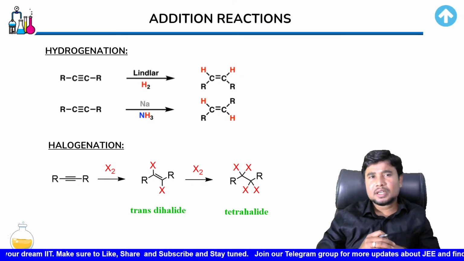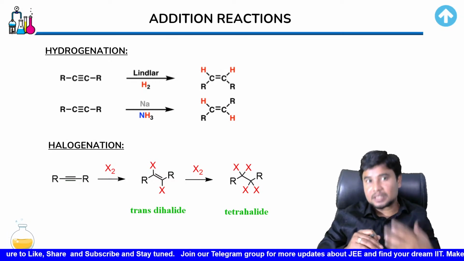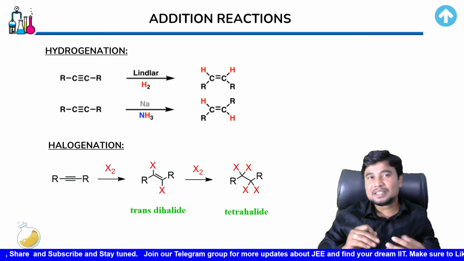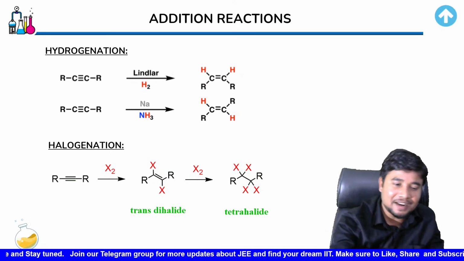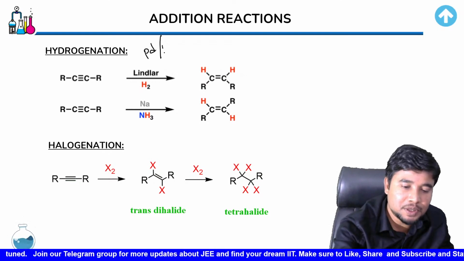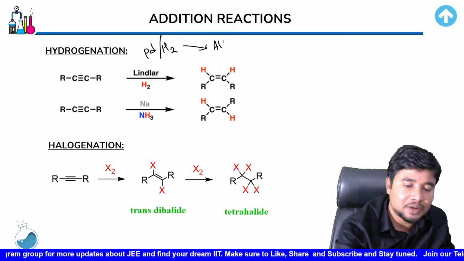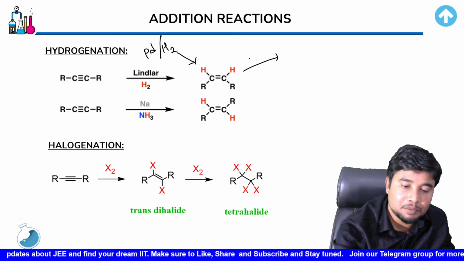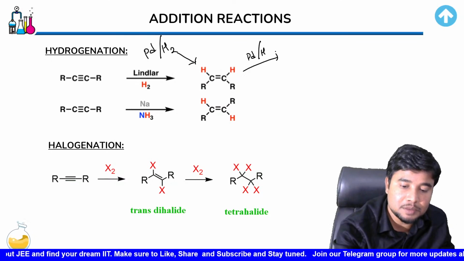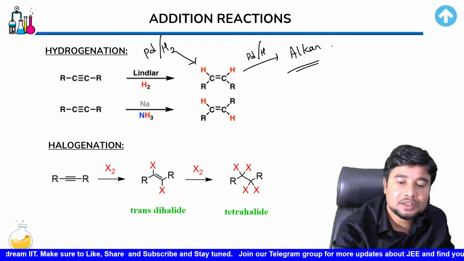The first reaction is hydrogenation. As the name tells you, hydrogenation means addition of hydrogen. Now you would remember, if you add hydrogen in the presence of palladium, platinum or nickel, you end up getting an alkane, right? Initially you get an alkene, but with further presence of hydrogen, you end up getting an alkane. And this is going to be a syn addition reaction, remember?